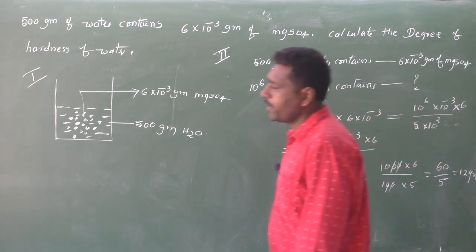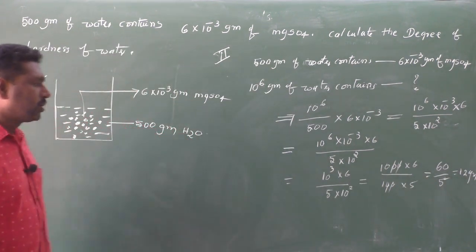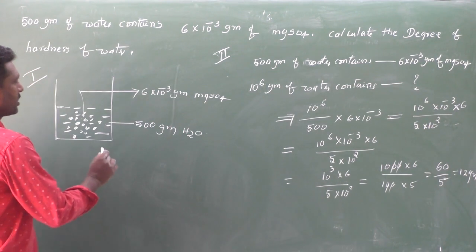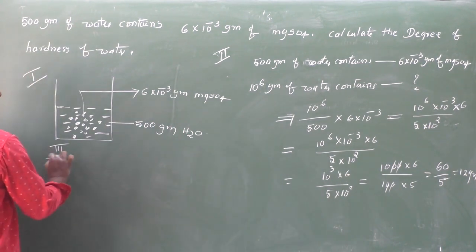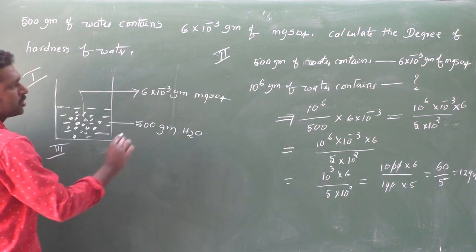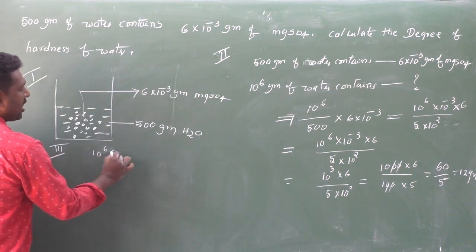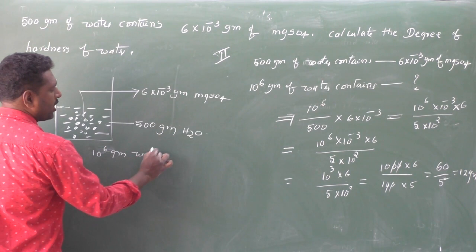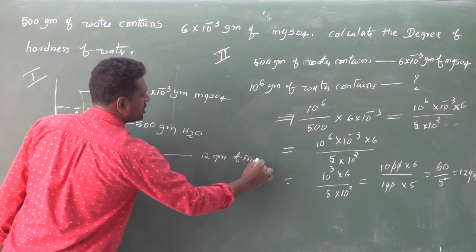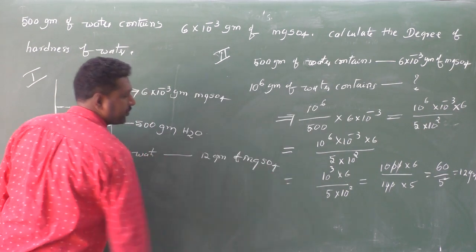Therefore, I will write here, third step: 10 power 6 grams of water contain 12 grams of MgSO4.